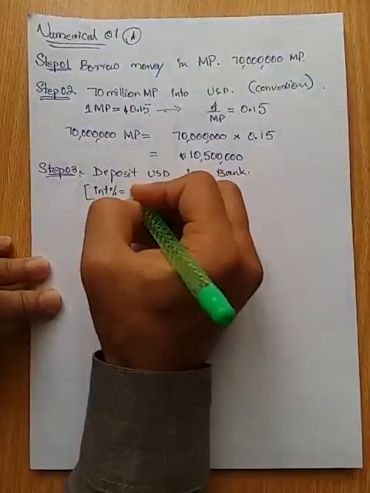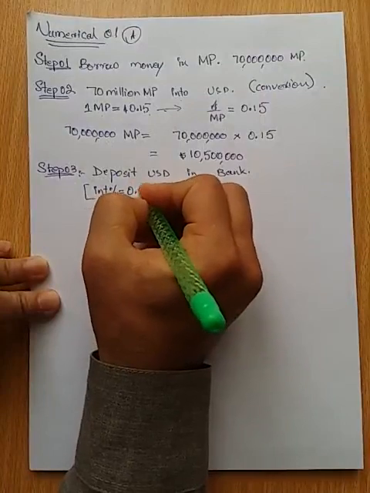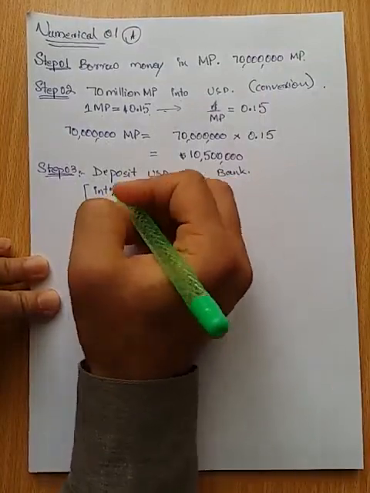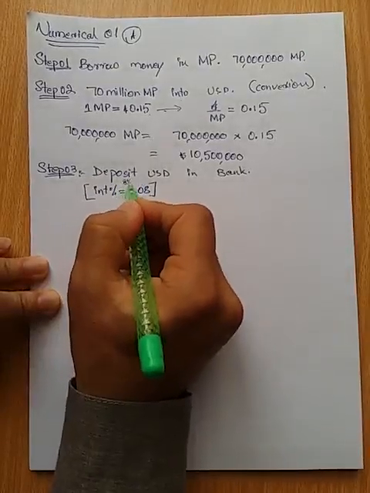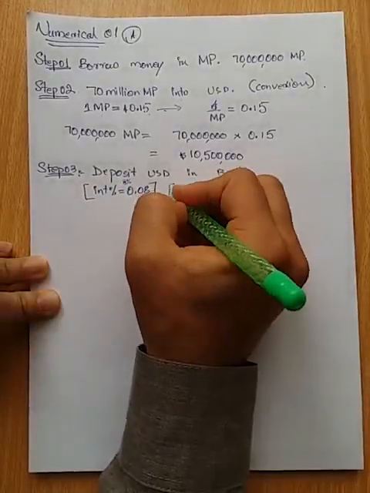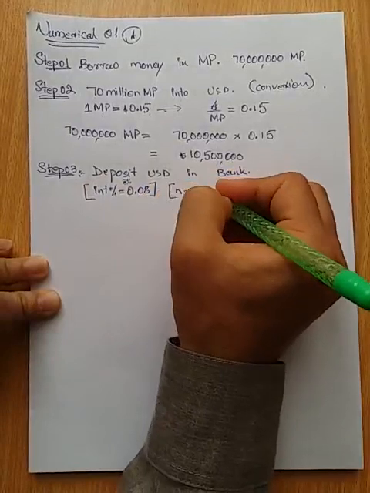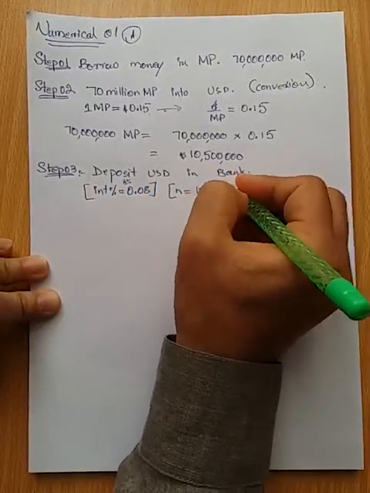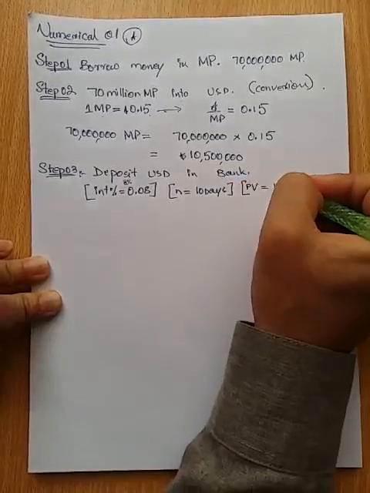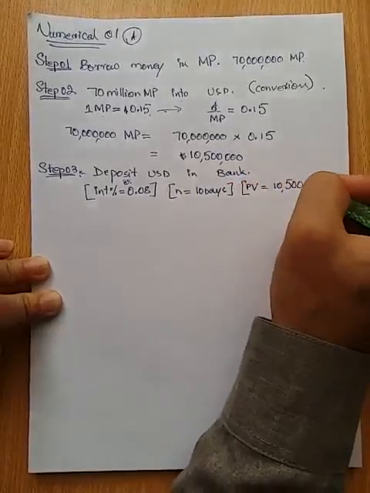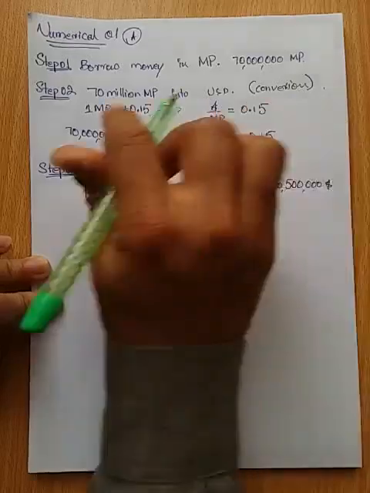So I will write here the interest rate will be 8% or 0.08 in decimal. Then the number of days is 10 days, and the money that we are depositing, which is our present value, would be 10.5 million in dollars.